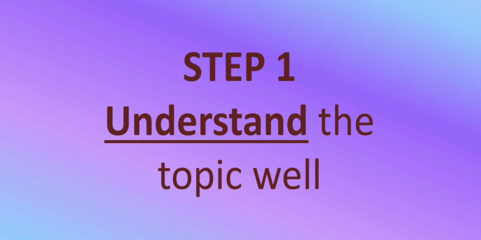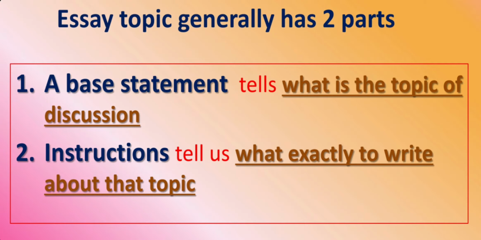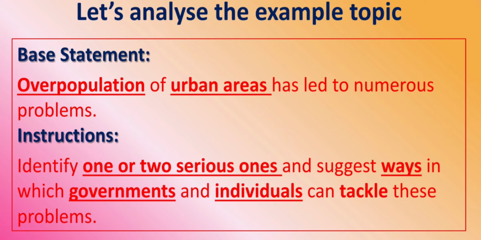And to understand the topic well, we generally divide it into two parts. A base statement that tells what is the topic of discussion, and the instructions that tell what exactly to write about the topic. Analyzing the present example topic, we see that the base statement is overpopulation of urban areas has led to numerous problems. And the instructions say identify one or two serious ones and suggest ways in which governments and individuals can tackle these problems.